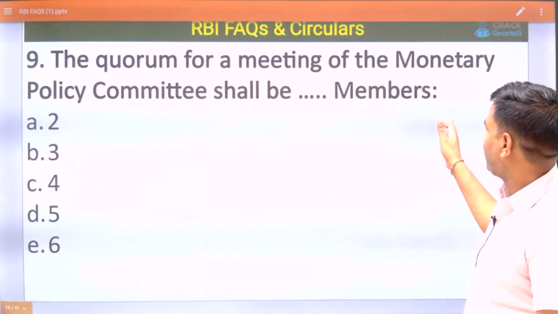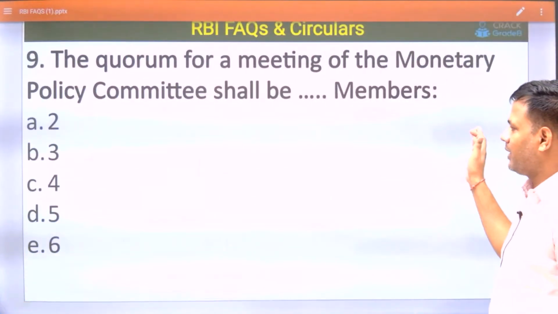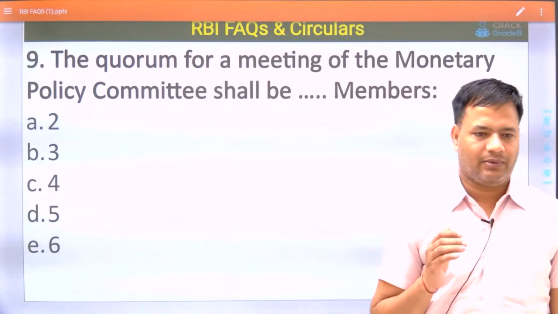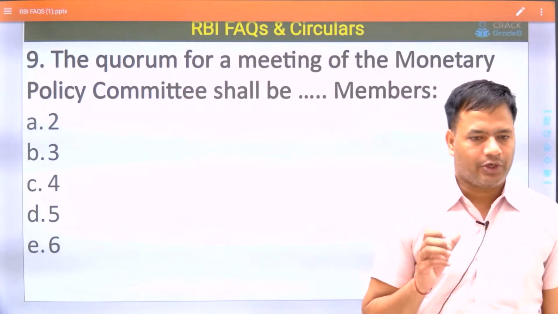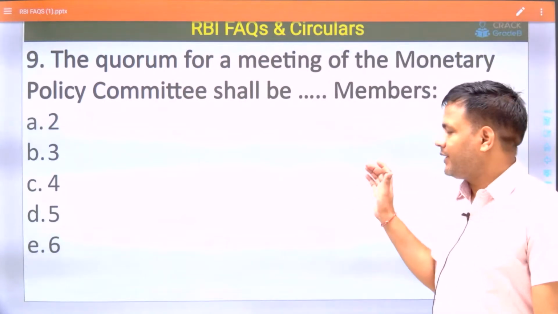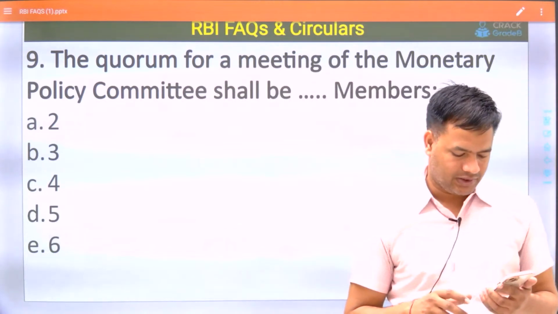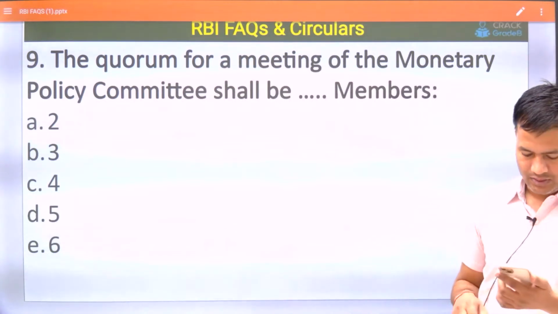The quorum of the meeting of the Monetary Policy Committee shall be how many members? Whenever there is a meeting of the Monetary Policy Committee, how many members are required for the meeting to be valid?